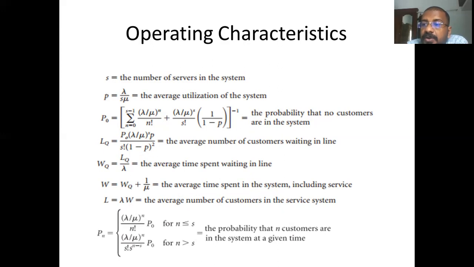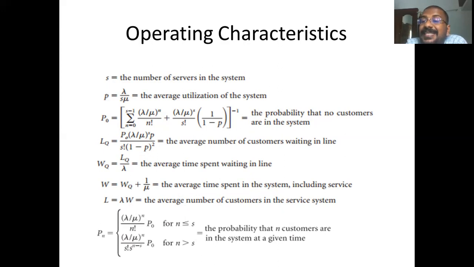Now, there could be a specific question wherein you will be asked to find the probability that there are n customers in the system at a given time. The thing that you should observe is that n, the number of customers in the system, could be either less than the number of servers, S, or more than the number of servers.